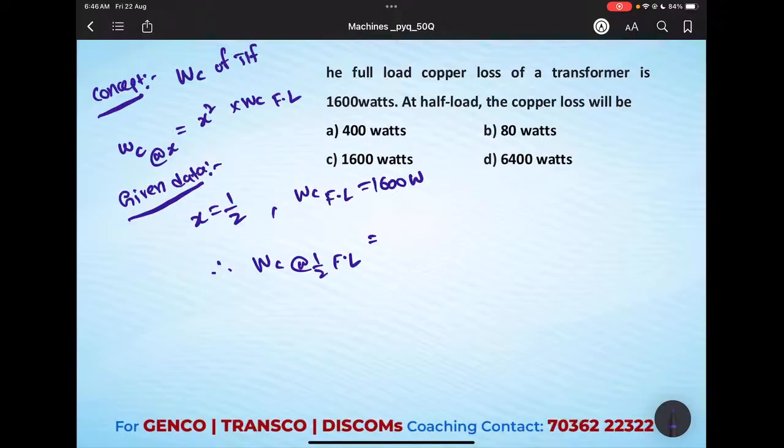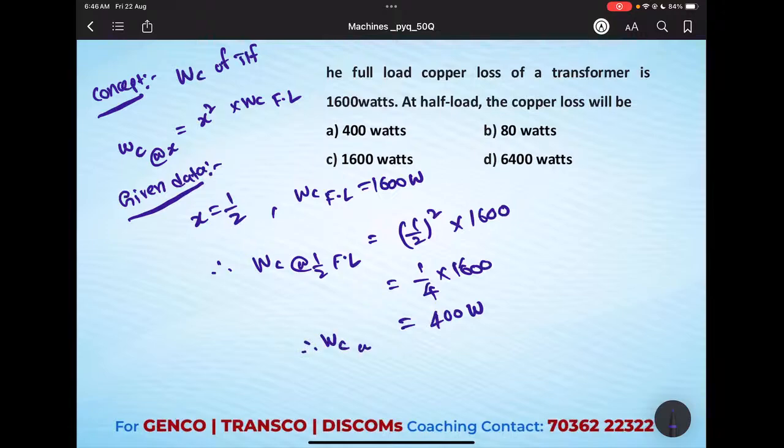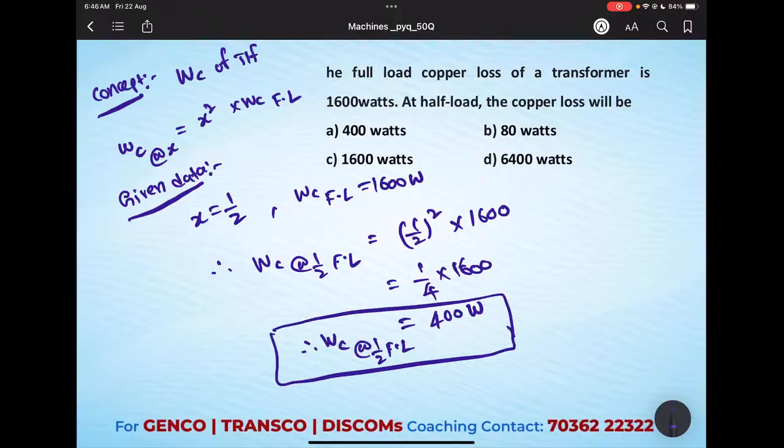equals x square, that means (1 by 2) whole square into the full load copper loss given as 1600, so 1 by 4 into 1600, it is going to be around 400 watts. Therefore copper loss at half load will be 400 watts. Our option is A. Is it clear?